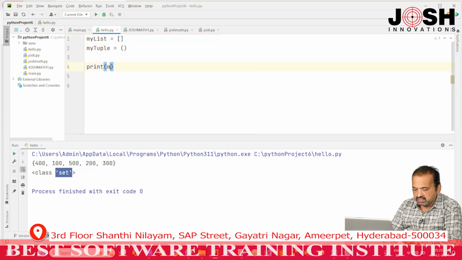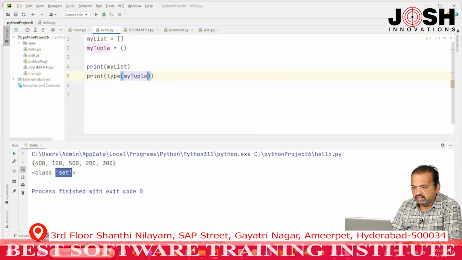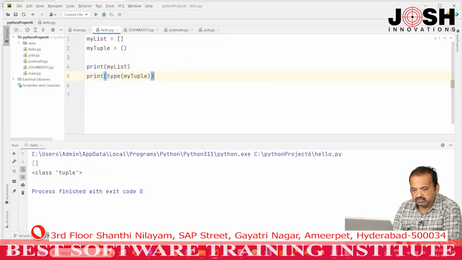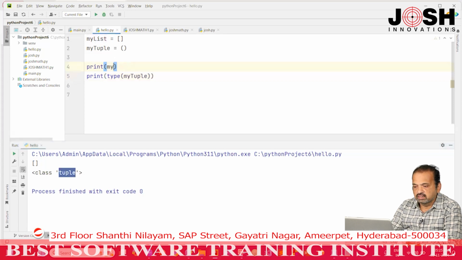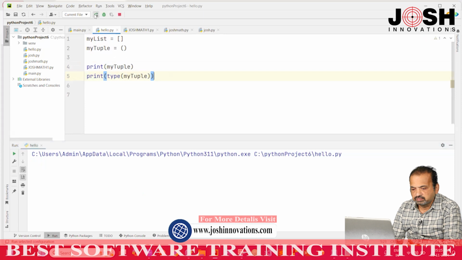I will try to print my list, and also I will print the type of my list. See, this list is displaying empty brackets, so no elements are there, it is a list. And what is the type of this list? The type of this list is list. Same way, I will print my tuple. It is a tuple, with round brackets.